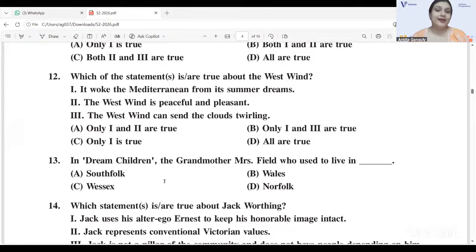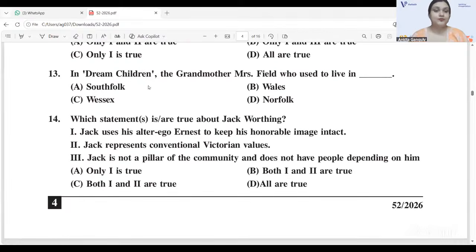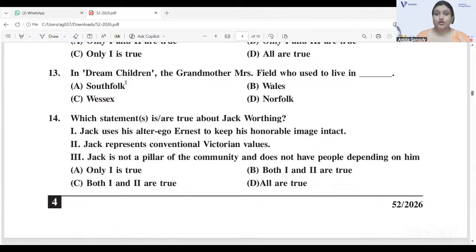Next, which of the statements is or are true about the west wind? 12B is correct. Only 1 and 3 are true. Only 1, that it woke the Mediterranean from its summer dreams, and 3, the west wind can send the clouds twirling. 1 and 3 are true. Again, a very easy question.